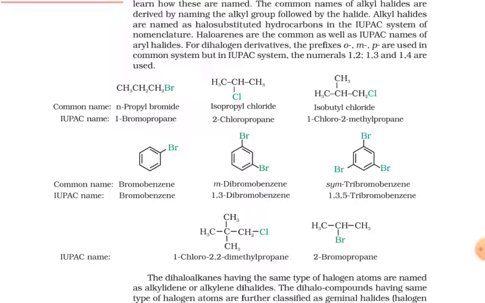First compound is n-propyl bromide. Its IUPAC name is 1-bromopropane. Second one is isopropyl chloride and its IUPAC name is 2-chloropropane. Third one is isobutyl chloride and its IUPAC name is 1-chloro-2-methylpropane.